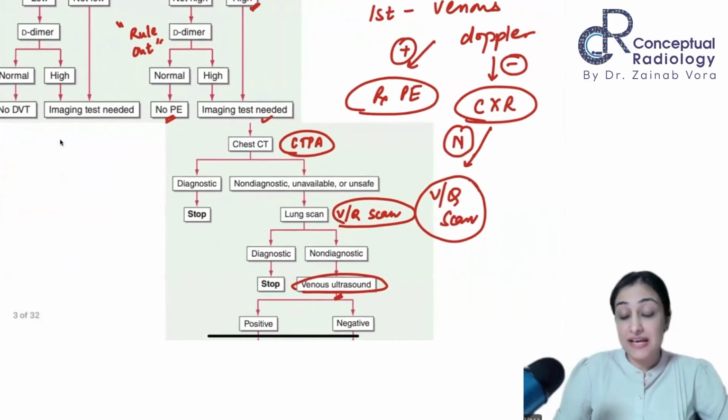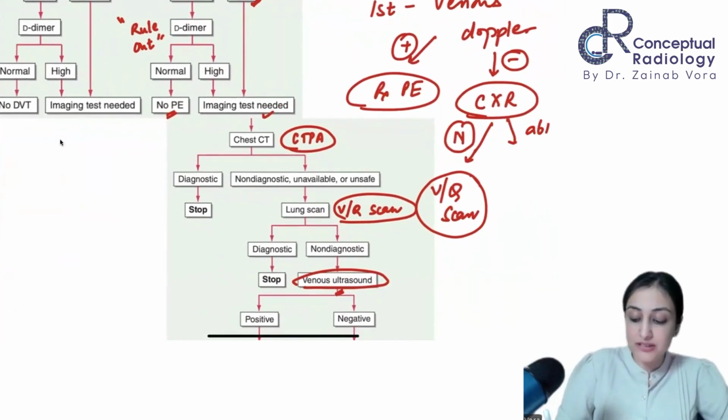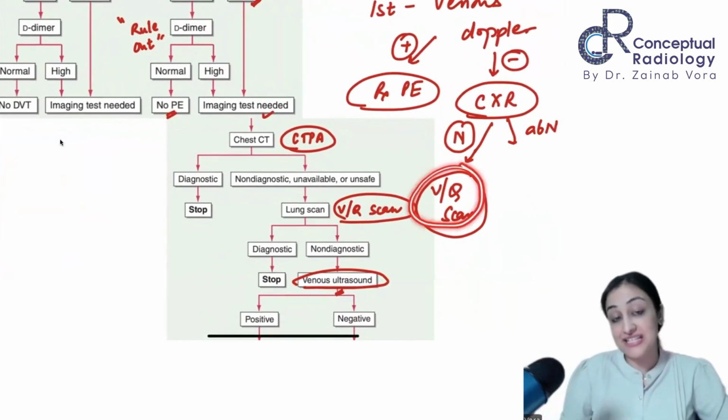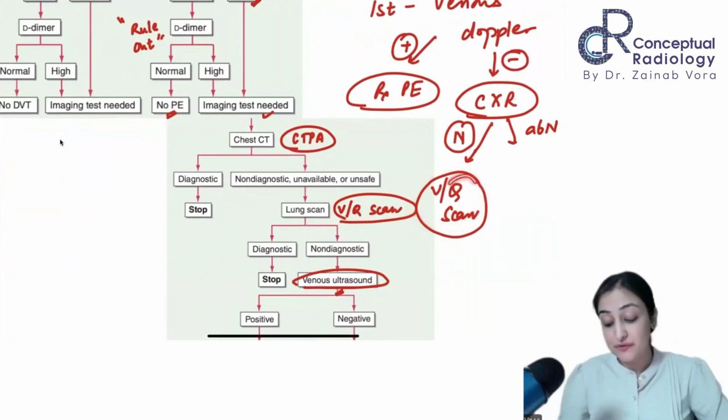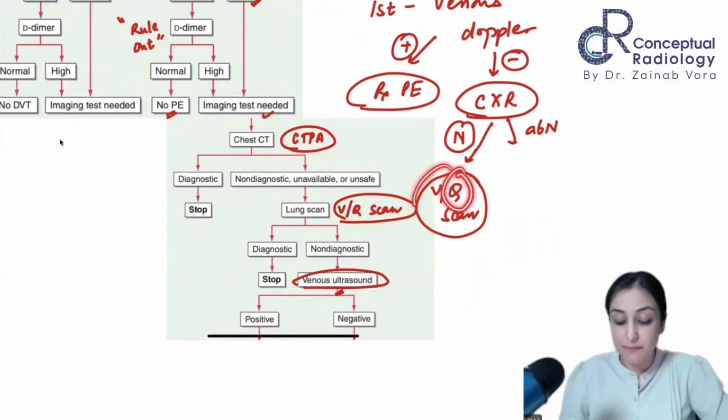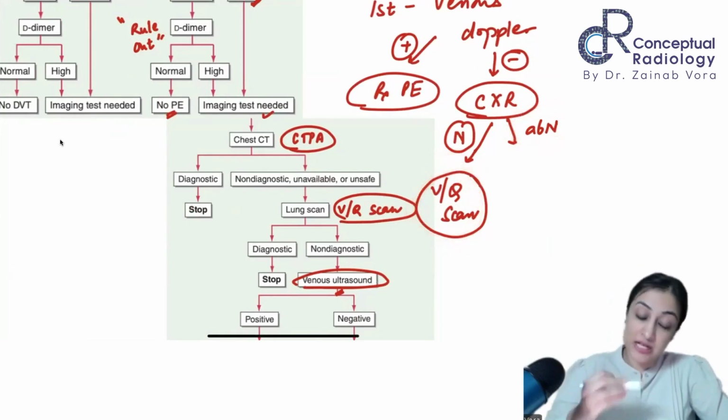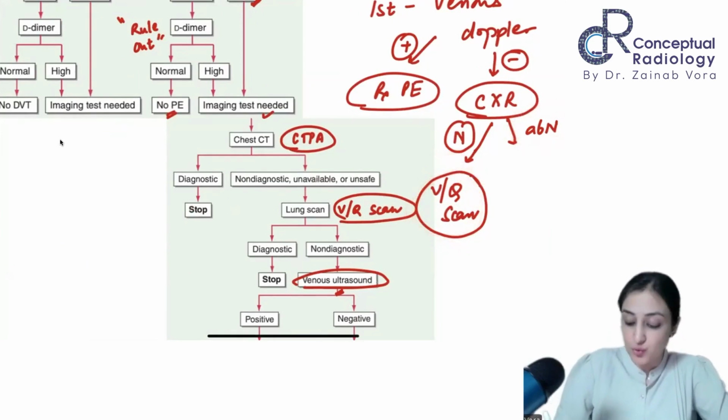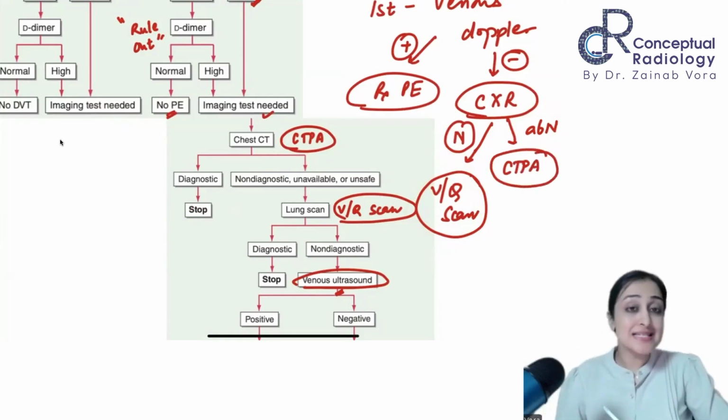The deal is if the chest X-ray is abnormal, the reliability of a VQ scan decreases markedly because then any perfusion defect I see, I don't know whether it is really a perfusion defect because of pulmonary embolism or it's a matched defect because of a ventilation problem, right? So that's why the reliability of a VQ scan decreases when the chest X-ray is abnormal. So if chest X-ray is abnormal, we have nothing left. It is clinically indicated. We have got to do a CTPA.